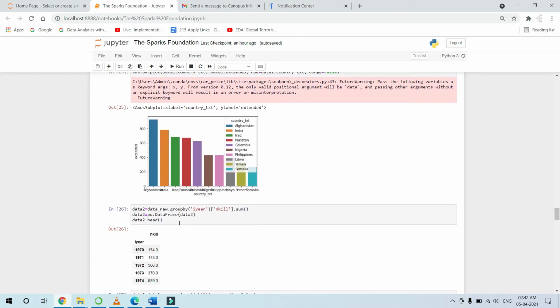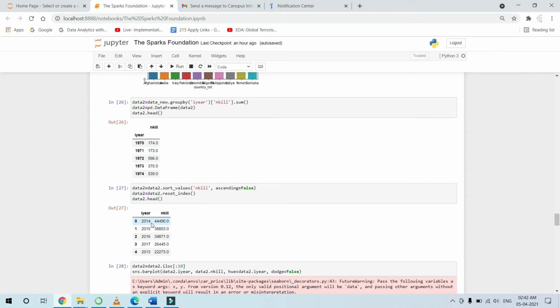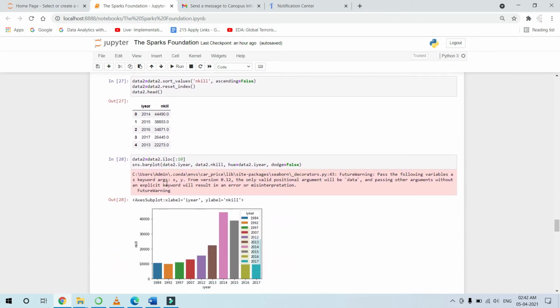Now coming to the year which faced the highest number of attacks, as I have discussed before, in 2014 the highest number of people were killed. So if we draw the graph of the top 10 years in which the highest number of people were killed, here as you can see 2014, followed by 2015, then 2016 and 2017.